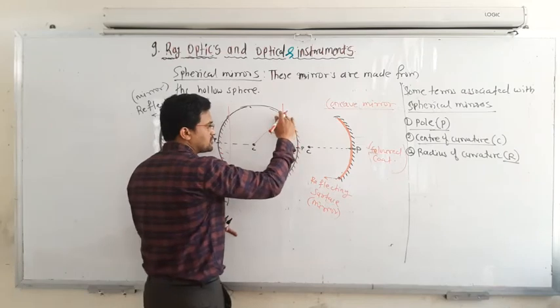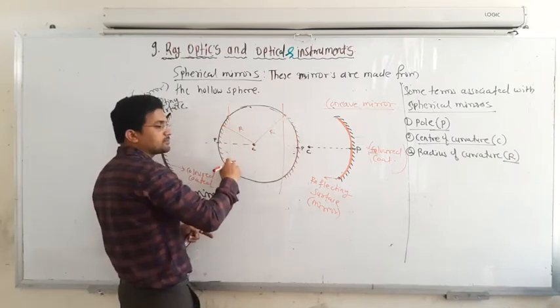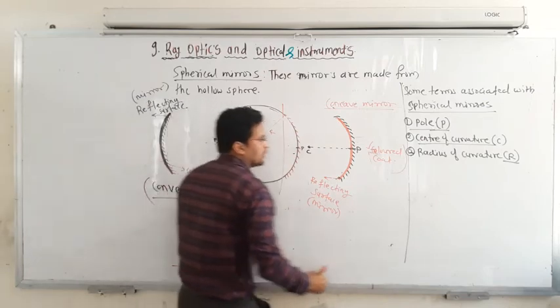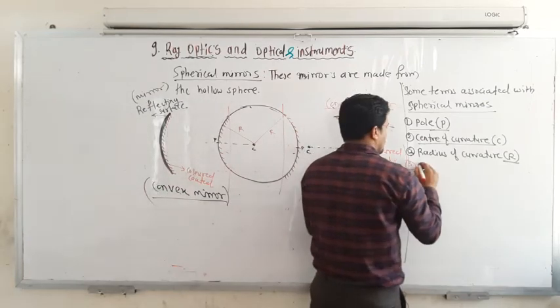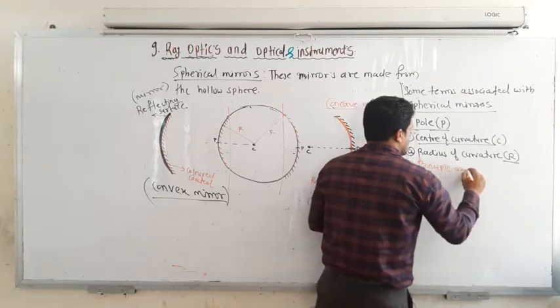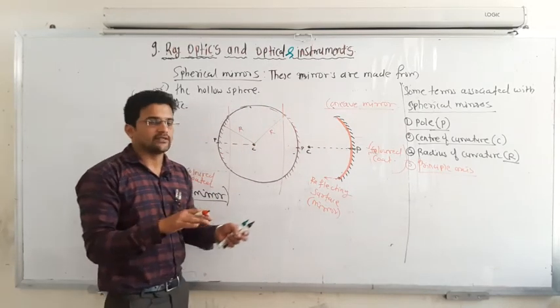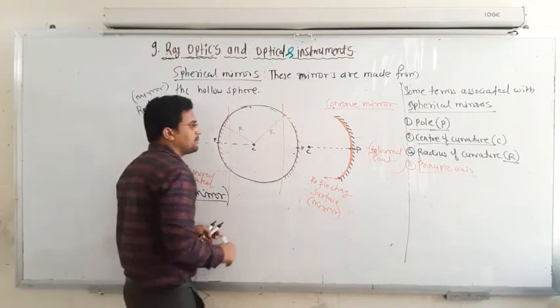So this is the radius of curvature for this mirror, or you can say this is also the radius of curvature for this mirror, convex and concave. And then third is the principal axis. The principal axis is a horizontal line that exactly passes through the pole.